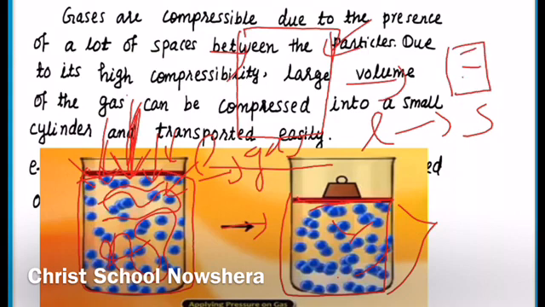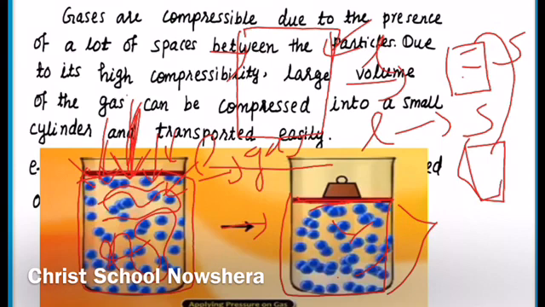By applying it, it becomes a small volume. Now we can fill this small volume of gas in small cylinders or small vessels. There will be no change in the amount of gas, but due to compressibility, the large volume is changed into small volume, and this small volume of gas can be filled in small cylinders. So we can easily transport these small cylinders from one place to another. This is the advantage of compressibility of gas.